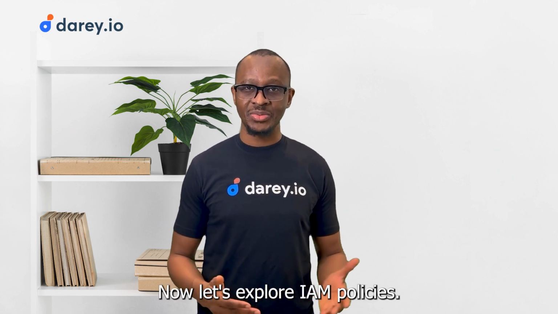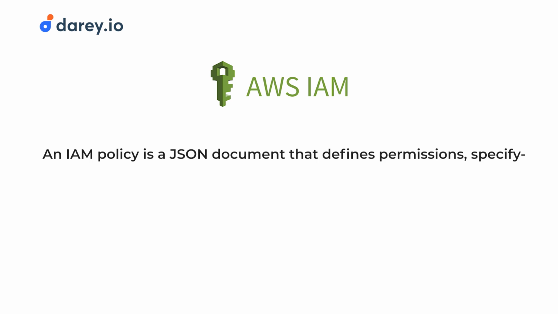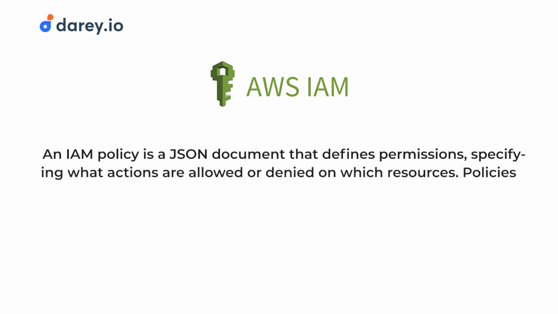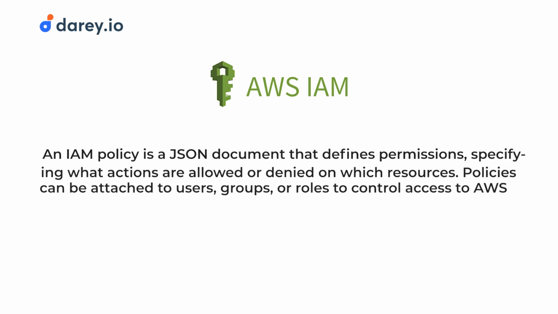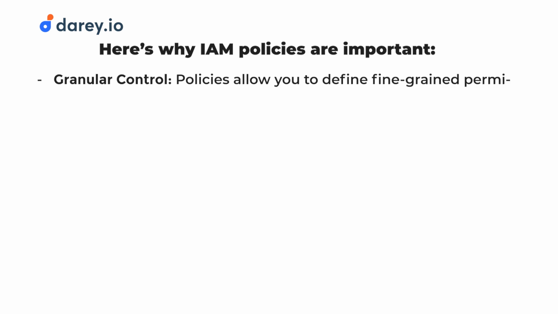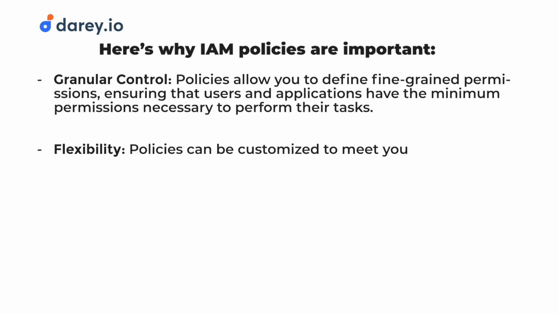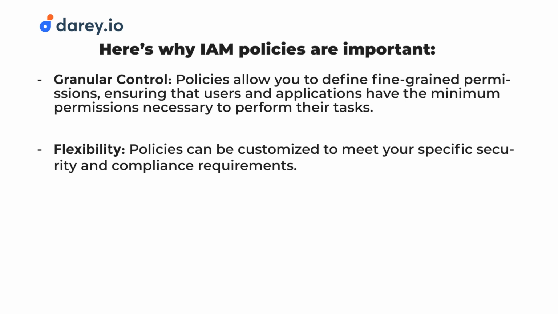Now, let's explore IAM policies. An IAM policy is a JSON document that defines permissions, specifying what actions are allowed or denied on which resources. Policies can be attached to users, groups, or roles to control access to AWS resources. Here's why IAM policies are important. Granular control. Policies allow you to define fine-grained permissions, ensuring that users and applications have the minimum permissions necessary to perform their tasks. Flexibility. Policies can be customized to meet your specific security and compliance requirements.